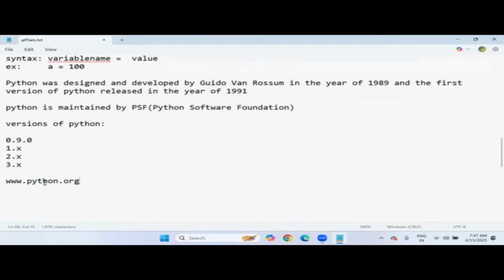So this is the official website, and right now we are in the third version. Every couple of days you can observe the official document, and there might be a version change. Like today we are seeing 3.13, but after 10, 15 days or 1 month, it might appear as a different version. Small minor changes will be made by the Python Software Foundation, so they can update that. No matter which version you are using, I'm going to use the third version only.